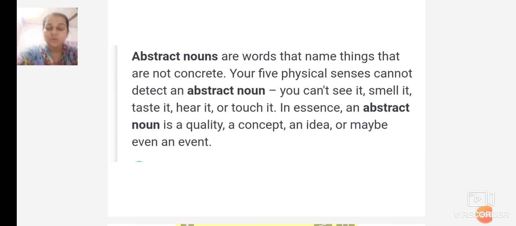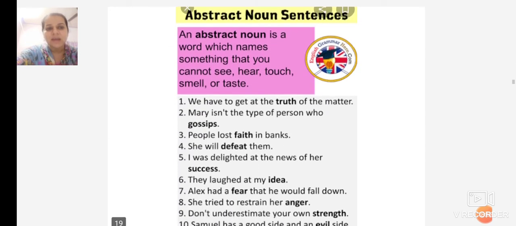What is an abstract noun? An abstract noun is not concrete, which we cannot touch. We can only feel it. You will not be able to see it. The abstract noun you cannot see or touch physically, but you can only feel it. An abstract noun is a quality, a concept, an idea, or an event. Event is also an abstract noun. So we'll see more examples of abstract nouns.